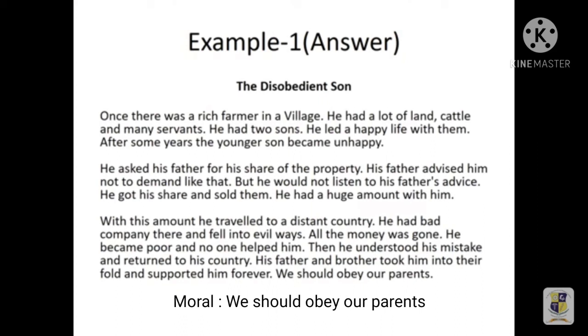Okay, children, this is how we should expand incomprehensible hints into a comprehensible story. Children, if you come across this in exam, you must be able to divide these hints into 3 paragraphs and be able to add a lot of new words. This takes a lot of time to form it as a story. And don't forget to add a title and moral of the story.